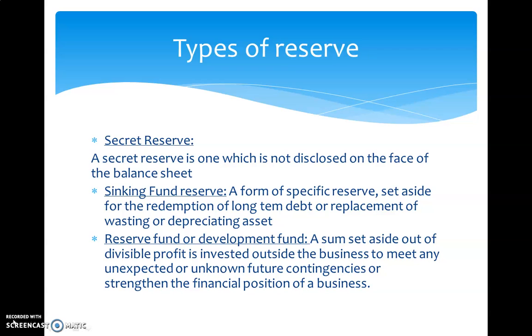Secret reserves may be created by charging capital expenditure to revenue, overvaluation of liabilities, understatement of assets, inclusion of liabilities of a fictitious nature, omitting certain items of assets from the balance sheet, crediting a revenue income to an asset account, and charging over-depreciation on fixed assets. This we already discussed, but we need to highlight the sources of this secret reserve.